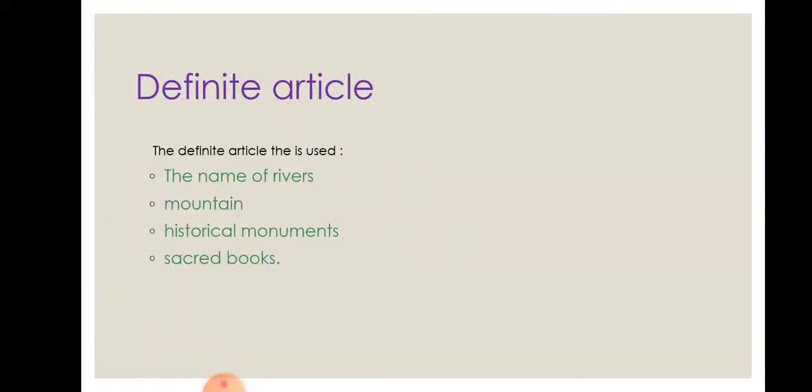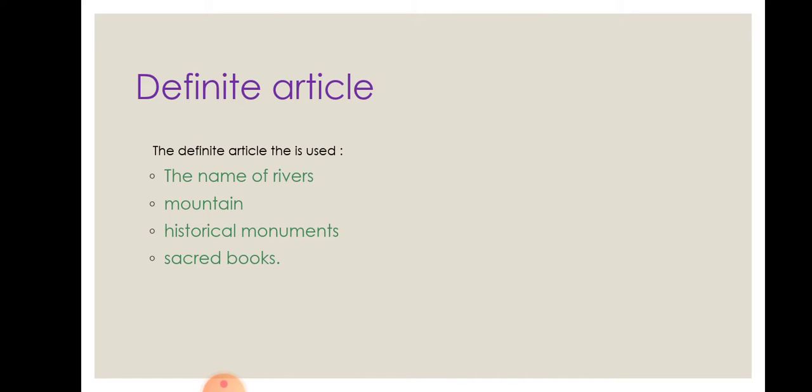Next, let's see about definite article, where we have to use the definite article. The definite article the is used before the names of rivers, mountains, historical monuments and sacred books.